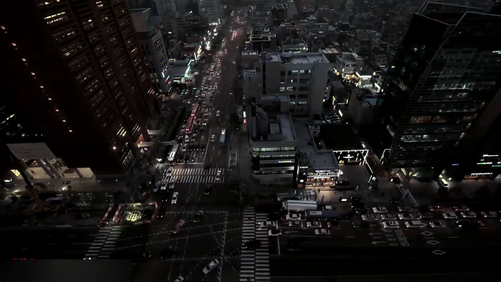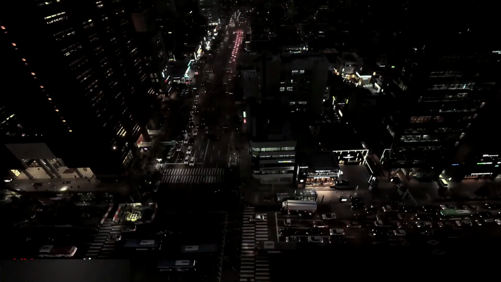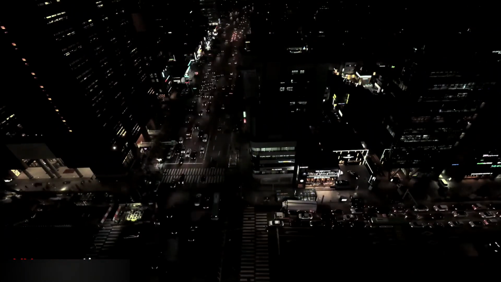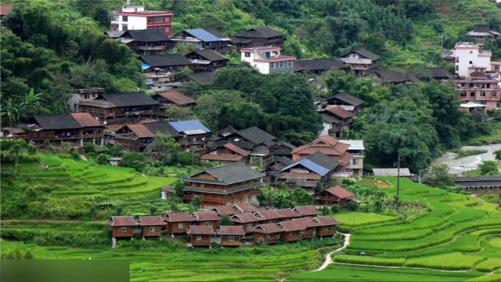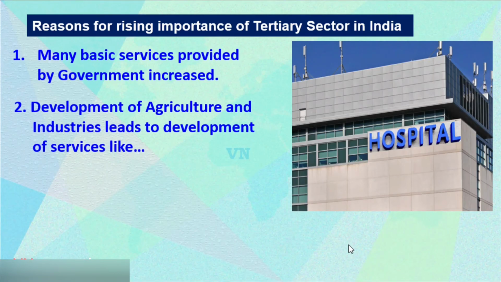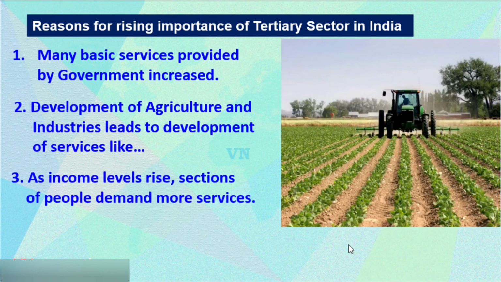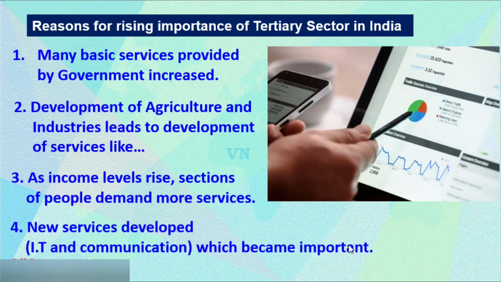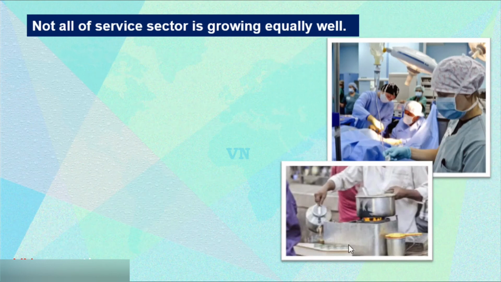Basic services include hospitals, education, institutions, post and telegram services, police stations, courts, village administrative offices, defense, transport, banking, insurance, etc. Development of agriculture and industries led to the development of services like transport, communication, etc. As income levels rise, sections of the people demand more services. Thank you. Have a nice day.